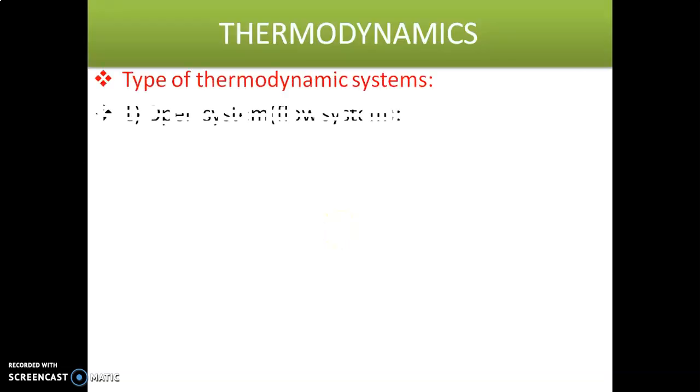What is an open system? When do we say this is an open system, a closed system, or an isolated system? An open system is a system in which both energy and mass transfer take place across the boundary of the system. That system is called an open system.